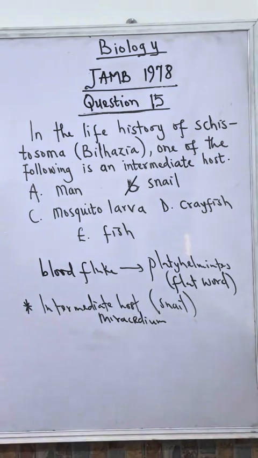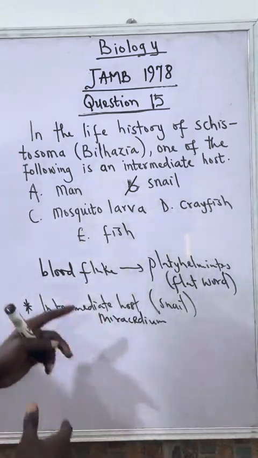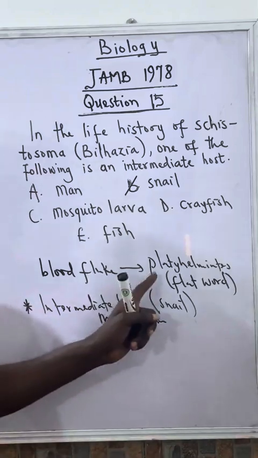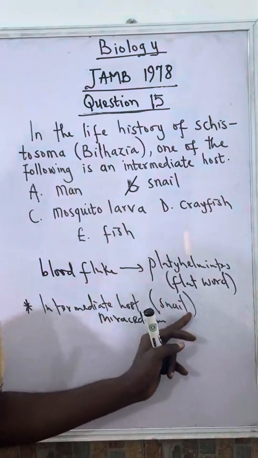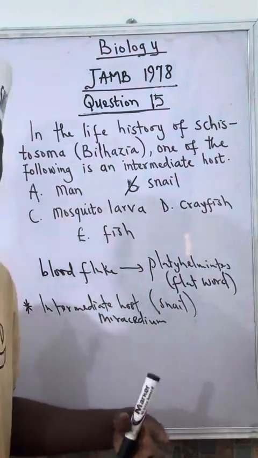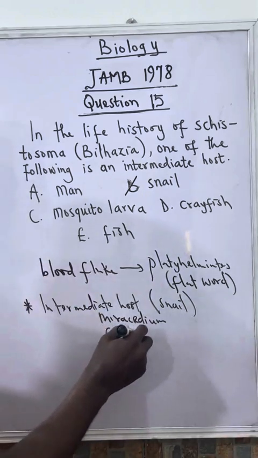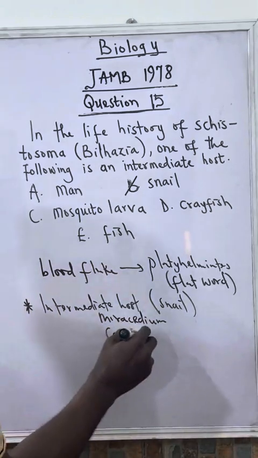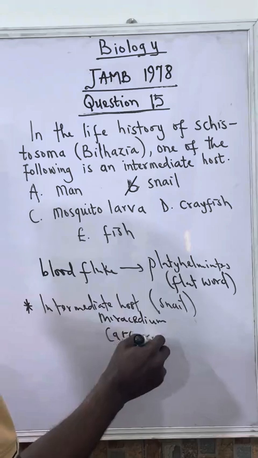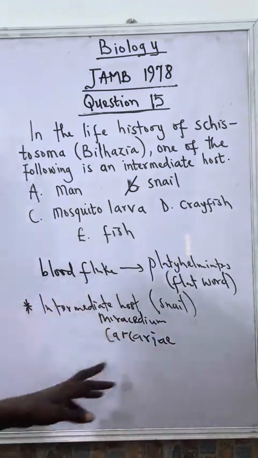So now from there, these Miracidium are the larva stage. After that, this flatworm will find its way out of the snail to become a swimming larva. That swimming larva is known as Cercaria.